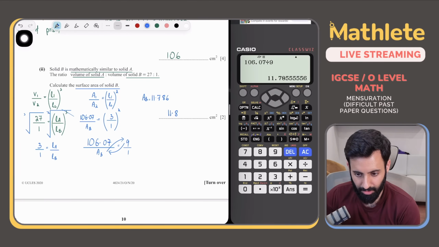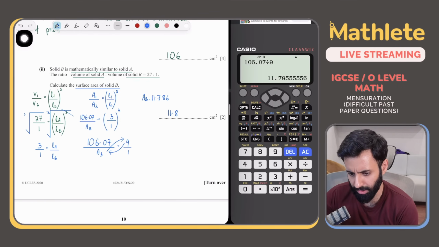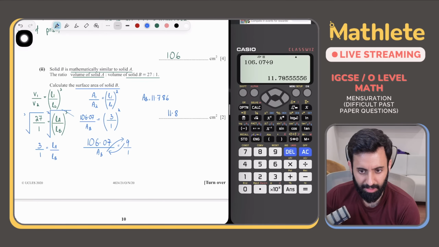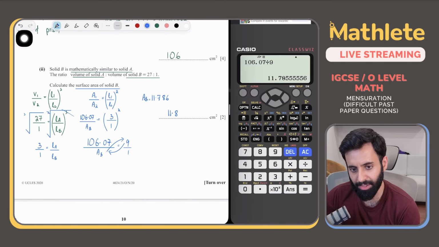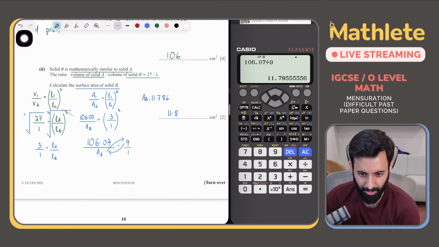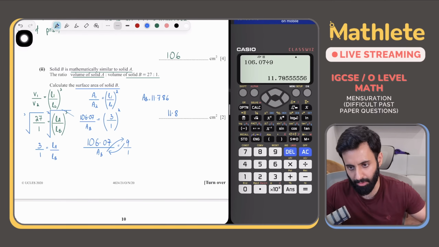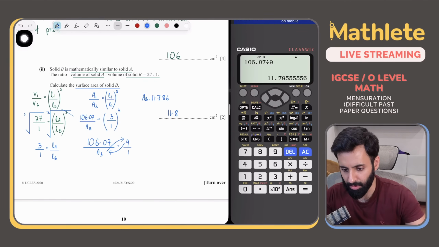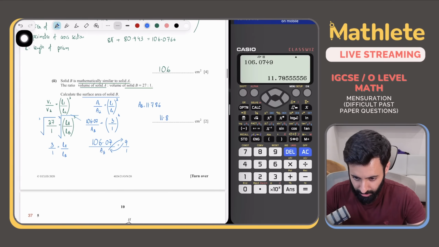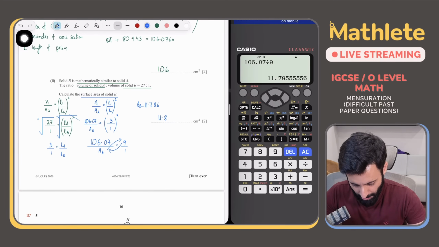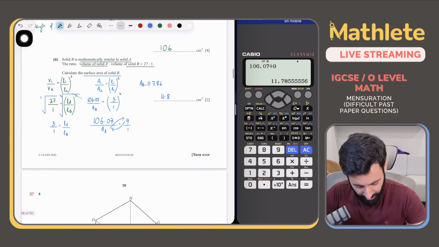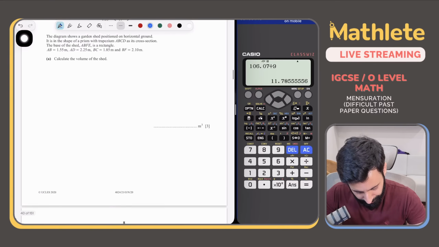Okay, इधर क्या चल रहा है? Sir, 106. नहीं, if you use the rounded off value, you still get away with it. Can we do directly area equals to volume? No. Acha, I'm looking at the acceptable range. The acceptable range is 11.7 to 11.8. Okay, but it's always a good idea to use the pre-rounded off value when you are solving the following part. But the rule that I follow is 3 significant figures. That's the rule that I follow.